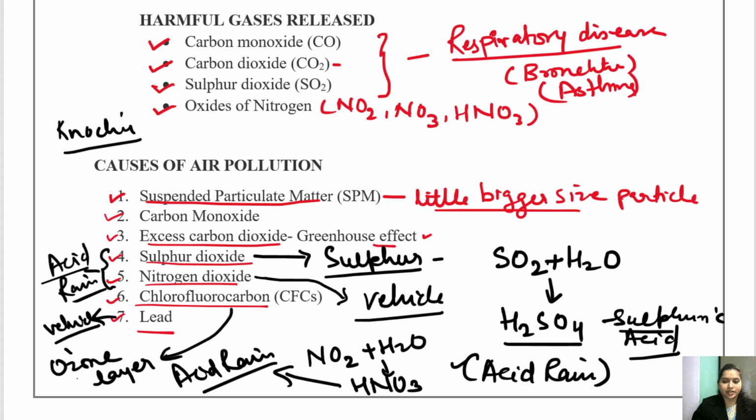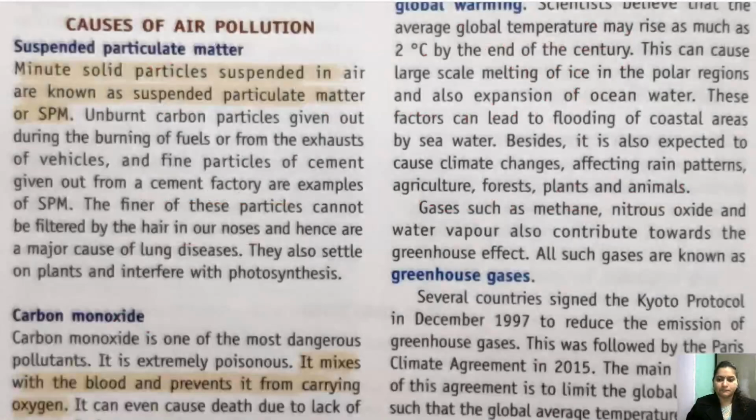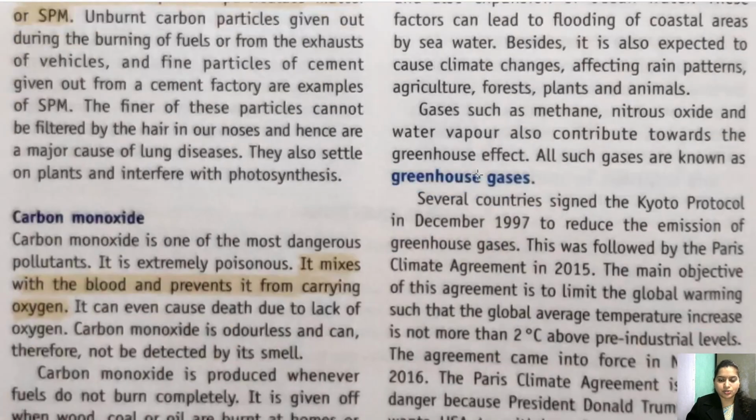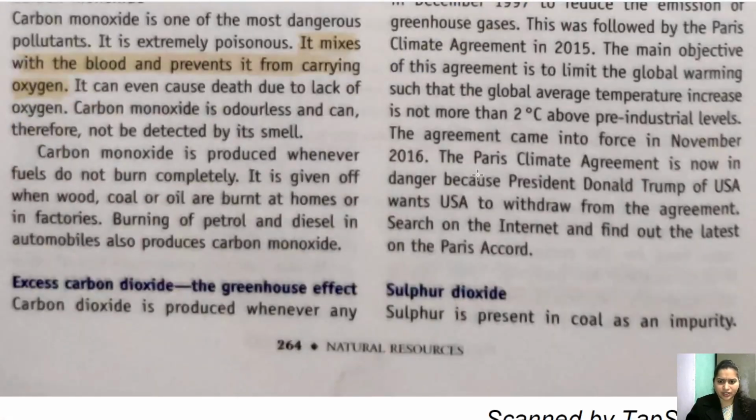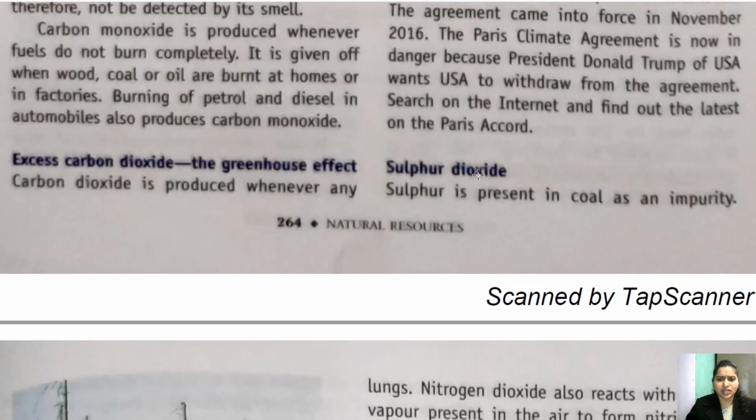Let's see what is written in the chapter. Children, you can also go through this chapter once again. I'm not going into much detail, so just have a look at some important things. Sulfur is present in coal as an impurity.